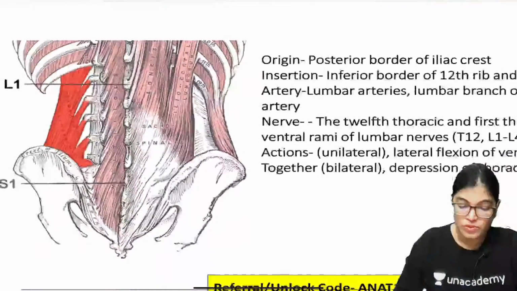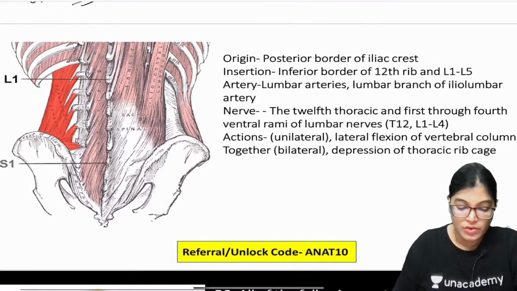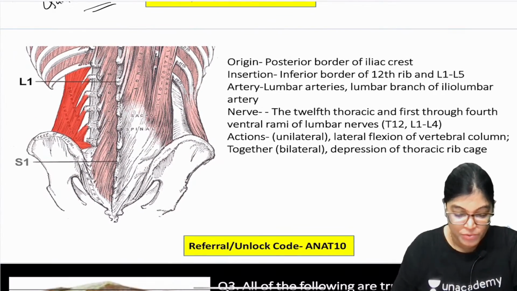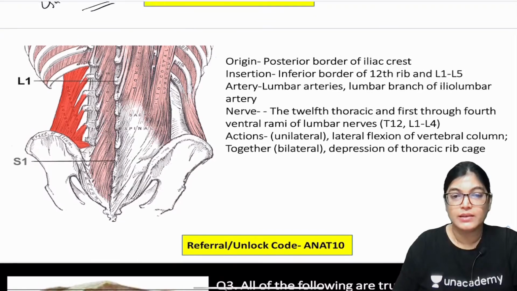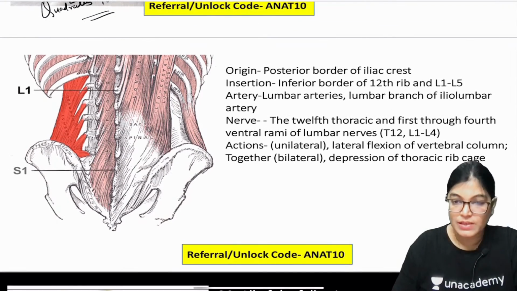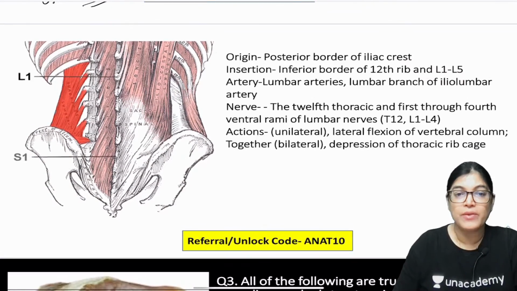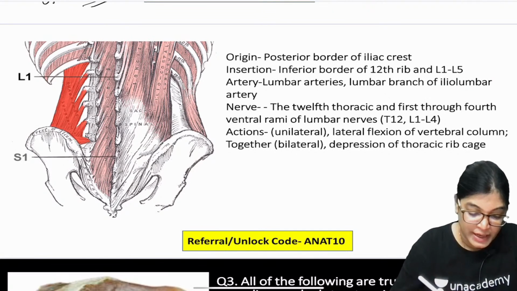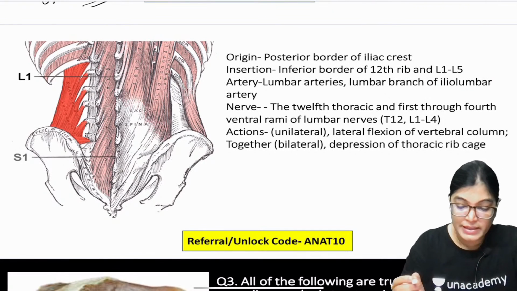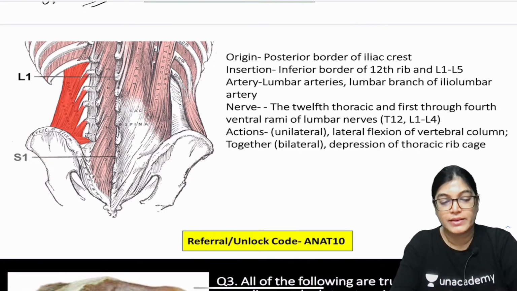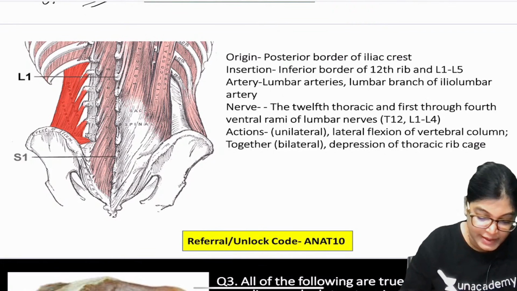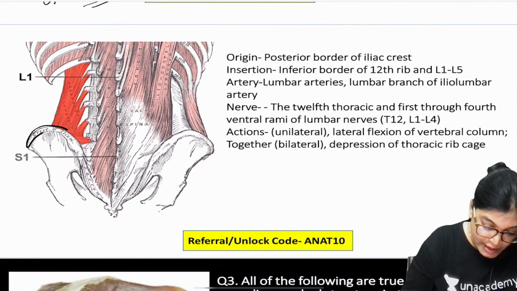Now I would like to show this diagram to you. Here you can clearly see the quadratus lumborum muscle, which is clearly visible in this diagram. What you can appreciate is that this muscle is originating from the posterior border of the iliac crest. This is the iliac crest.